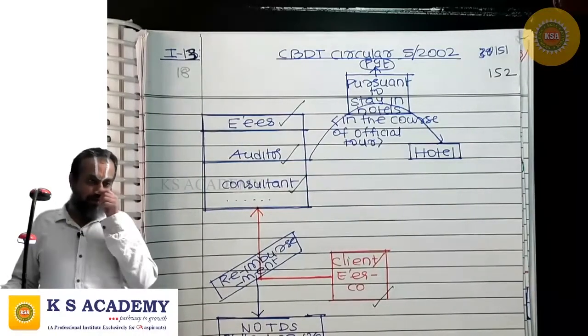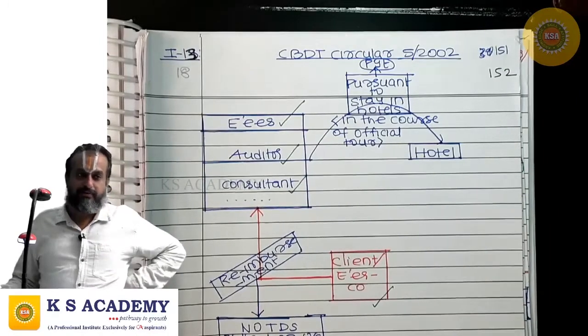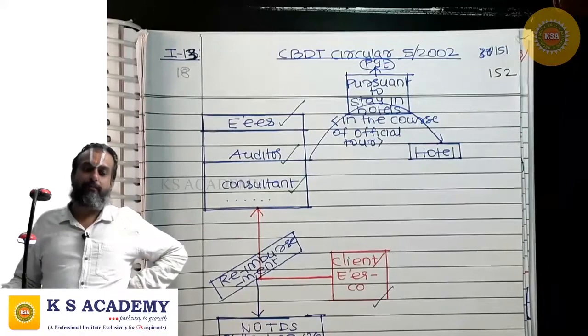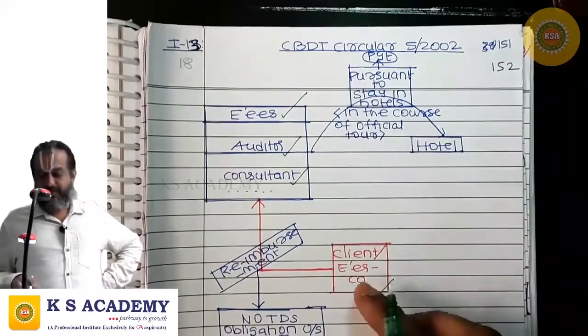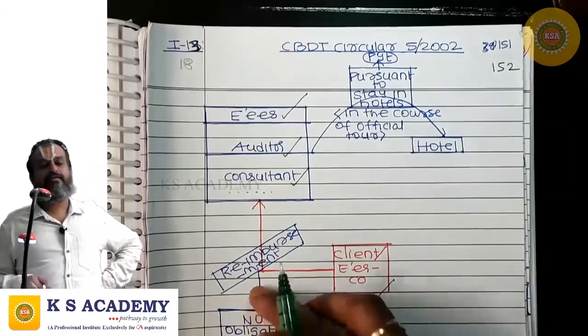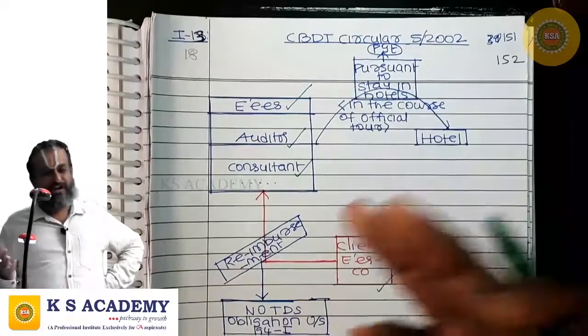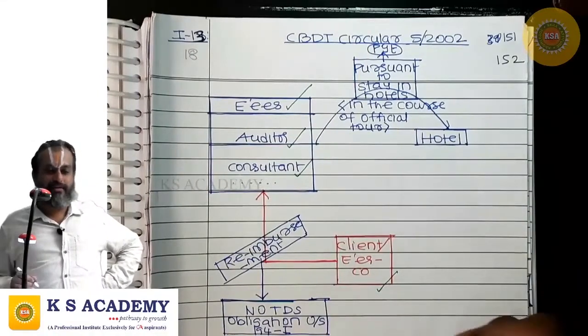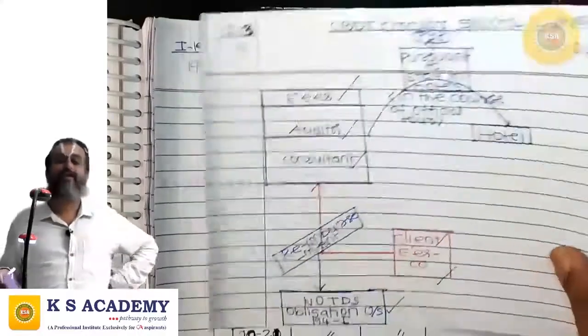Or if you are an auditor on a tour for your client and you stay in a hotel, you make payment to the hotel, and later on you get it reimbursed from the client. When the client or employer company is reimbursing the employee, auditor or consultant, this is not a payment made to the hotel, this is only reimbursement. This shall not be subjected to TDS under 194I.